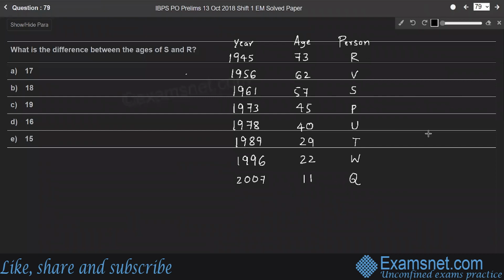Question 79. What is the difference between the ages of S and R? So here S is 57 years old. R is 73 years old. So the age difference is 73 minus 57, which is 16 years. Right? Therefore, the difference between the ages of S and R is 16 years.